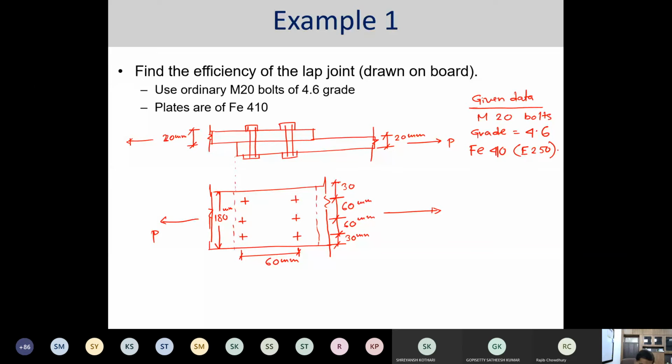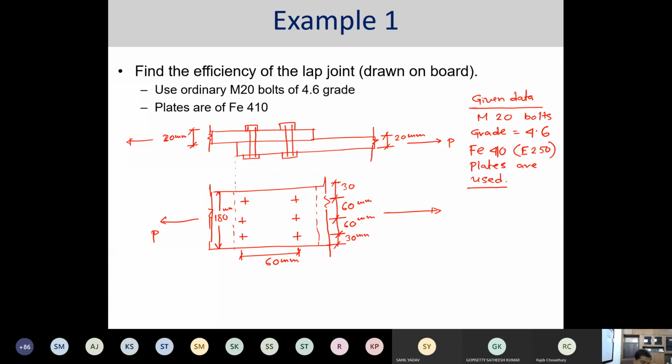That is the typical notation. Plates are also used over here. Okay. So what do we require? We require the efficiency of the lap joint.